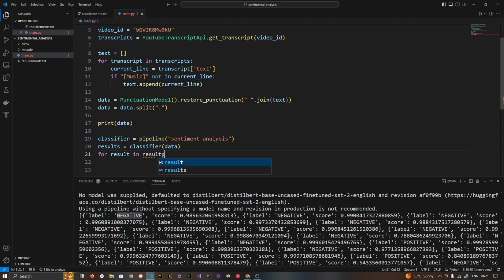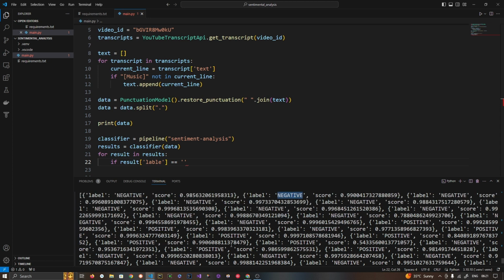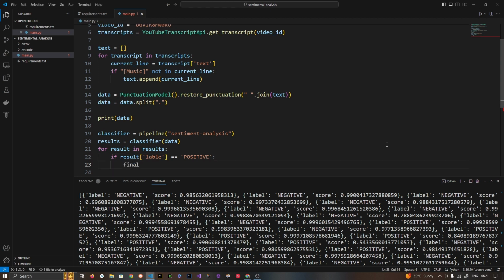Now let's iterate over these results. And now let's aggregate the overall result. Here you can see the label, right? If this label is positive, so you can see most of the statements are negative here. Let's take one variable as final result, which is equal to 0.